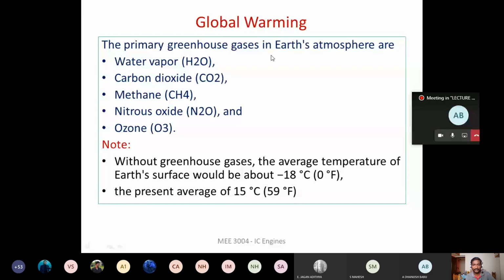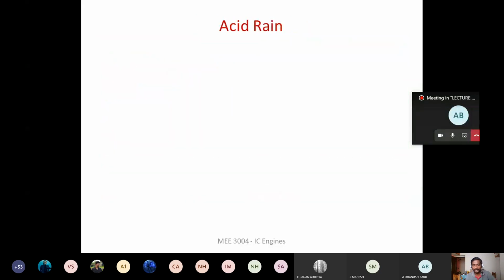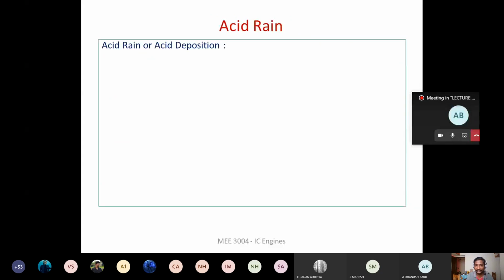Okay, like global warming. Because of global warming, the glaciers are going to melt, then the mean sea level is going to increase, and the availability of land on the earth is going to decrease. Okay, and the other environmental problem because of the emission from the engine, right? Because of the engine exhaust, this is acid rain. So this acid rain is also called acid deposition.